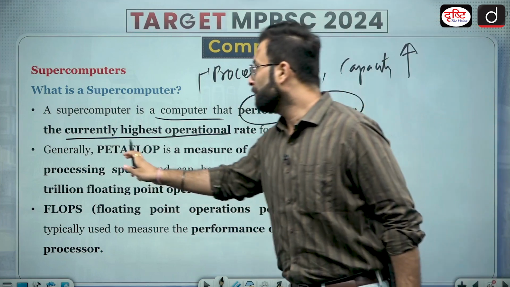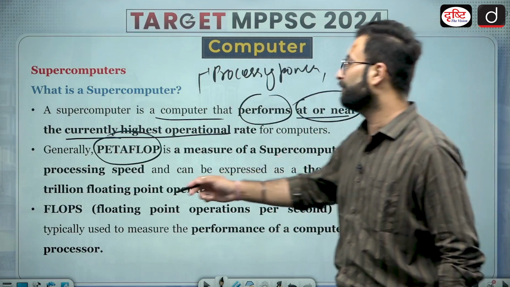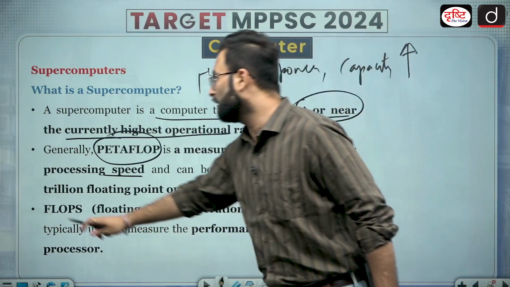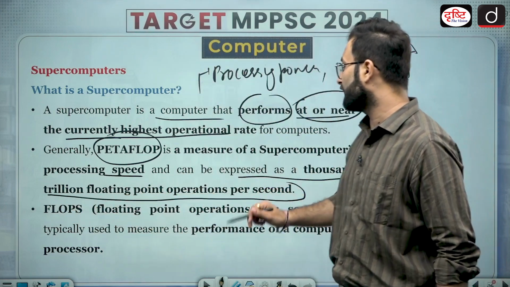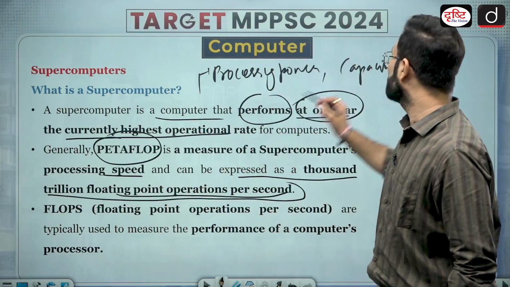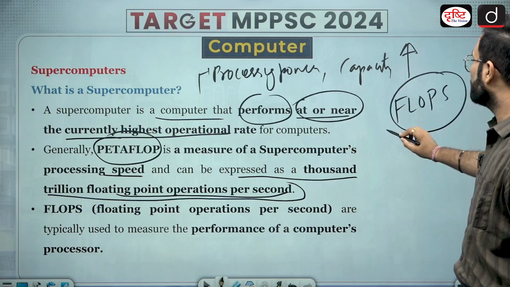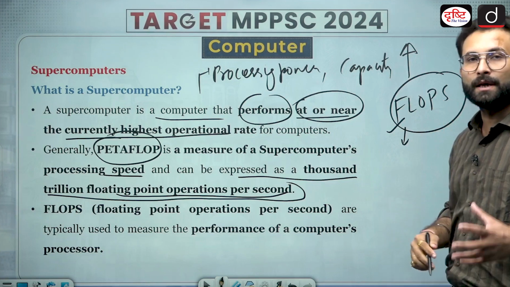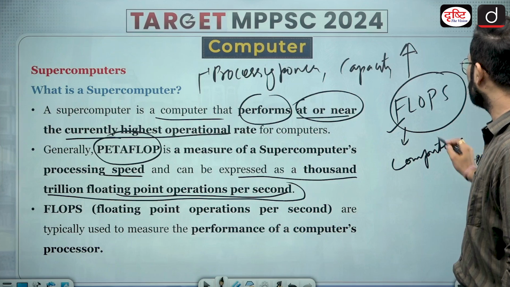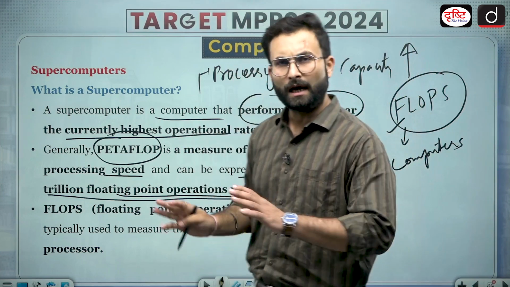Generally, petaflop is basically a unit which is measuring the speed of a supercomputer or computer. Okay, so it can be expressed as thousands of trillions of floating point operations per second. Now, floating point operations per second is basically FLOPS. These FLOPS are what you use to measure the performance of a computer, and in petaflops you are measuring the performance of a supercomputer. Okay, I hope this is clear.